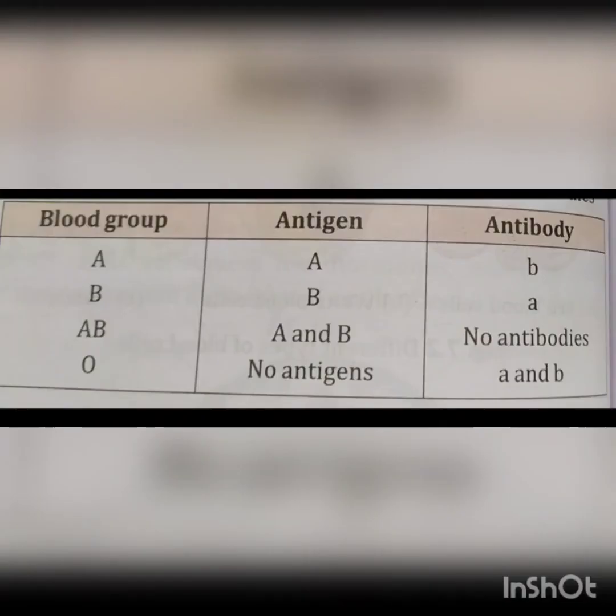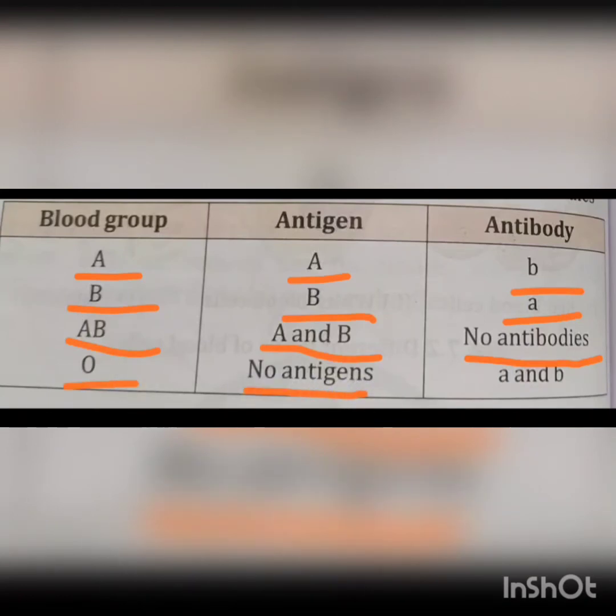The blood group A has the antigen A and antibody B. The blood group B has antigen B and antibody A. The blood group AB has antigens A and B but no antibodies. The blood group O has no antigens but both the antibody A and B.